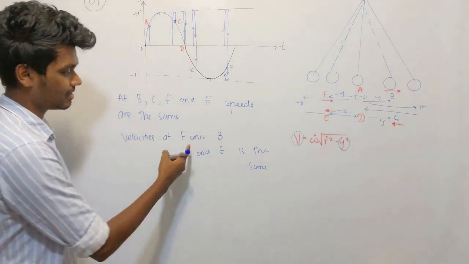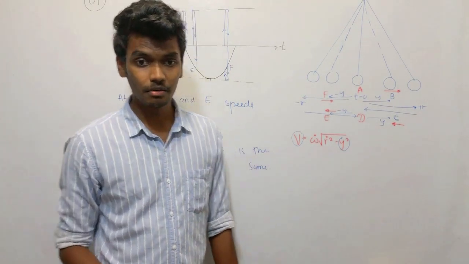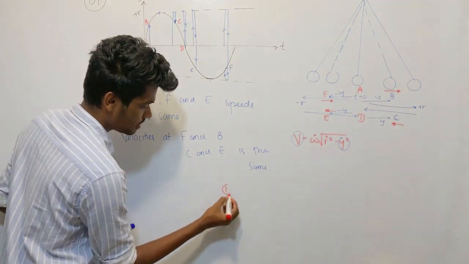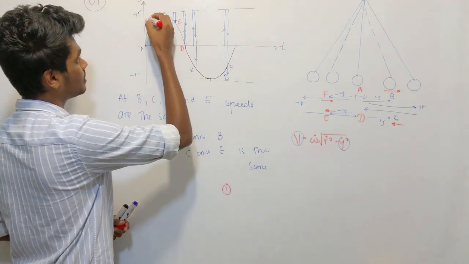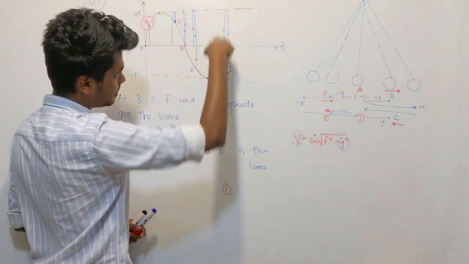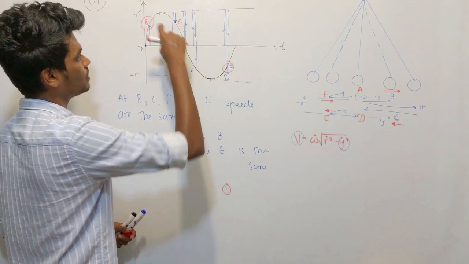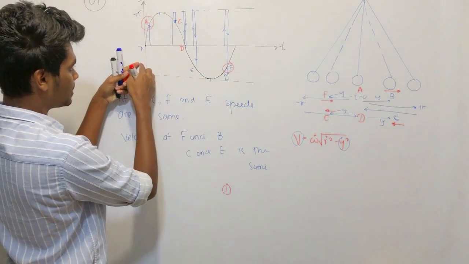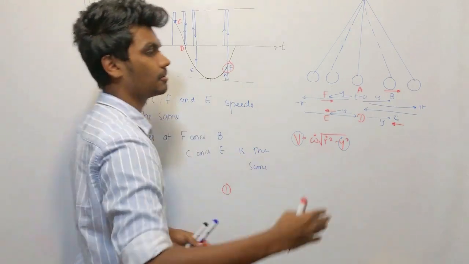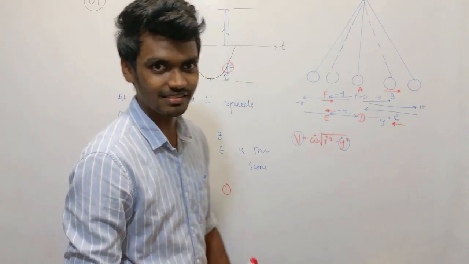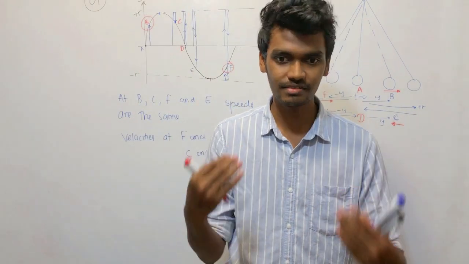So the answer should be what? The answer given is B and F, right? So the first answer. The velocity at point B and point F is the same. Goes up, comes down, and moves up, right? Same displacement. Magnitude same, direction same. You do not have to worry about analyzing all these things. Just for you to understand, I did all these things.